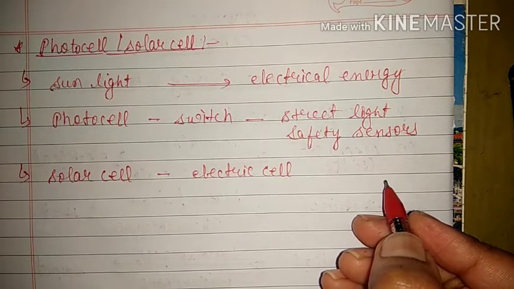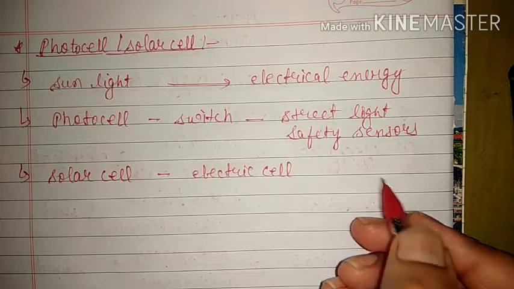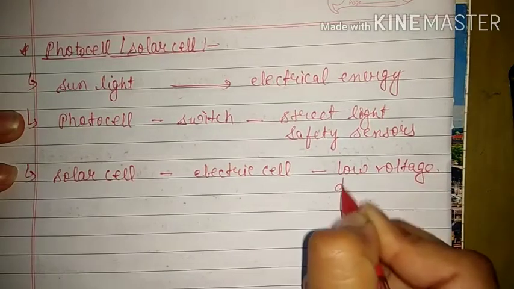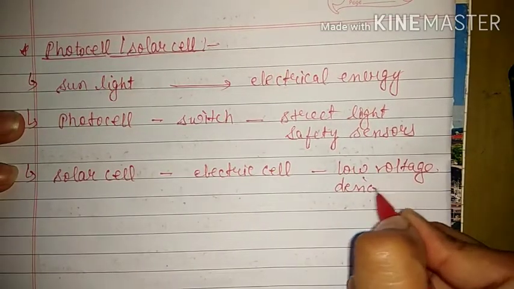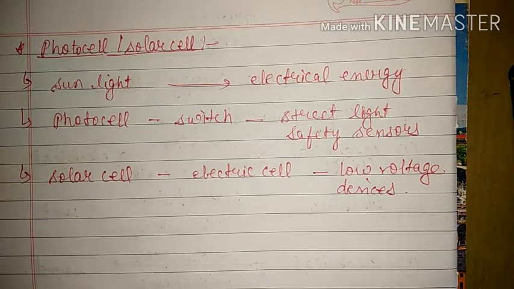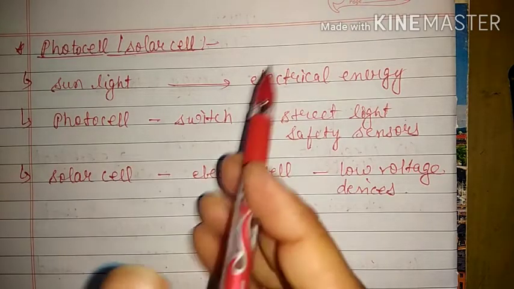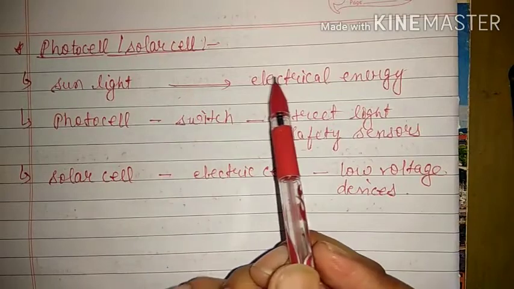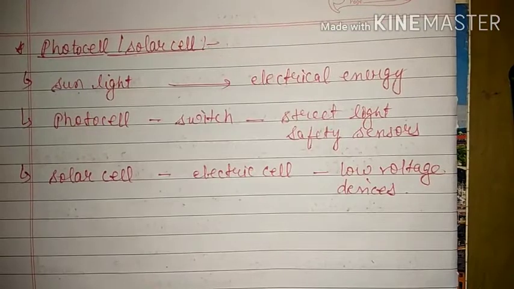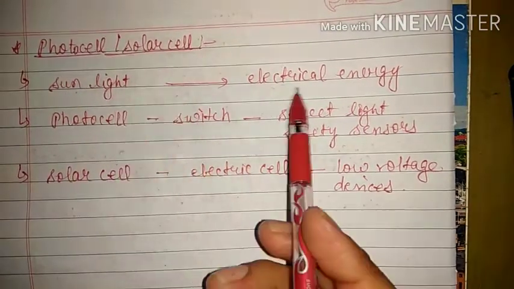That means it can produce only a very small amount of electricity, so it can be used only for low voltage devices. Otherwise, we will have to establish a solar panel. We cannot use only a solar cell. A solar cell will change only a small amount of energy into electricity. So these are the basic things, but here our concept is we want only conversion. So both these cells convert sunlight into electrical energy. This is the common thing in both photocells and solar cells.